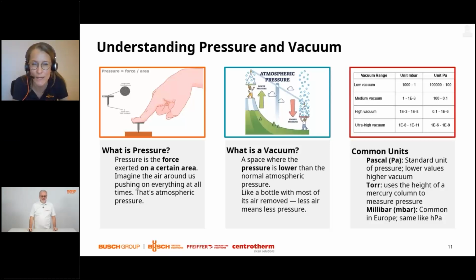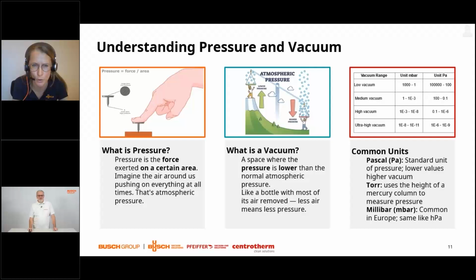We have quite a lot of common units which describe pressure and vacuum. Here we have selected 3 of them. The first one is Pascal. Pascal is a standard unit of pressure, and lower values of Pascal will mean higher vacuum.